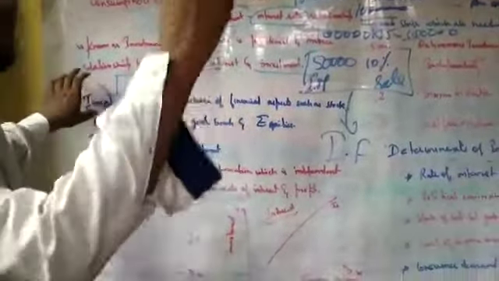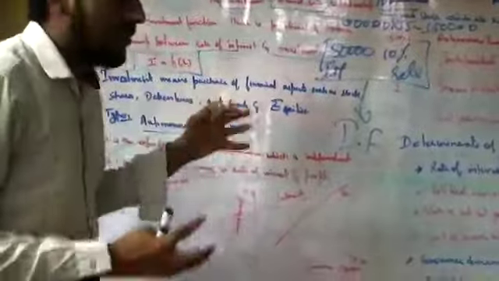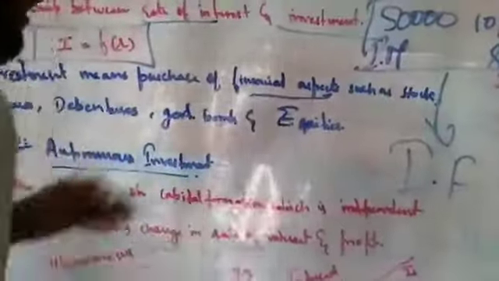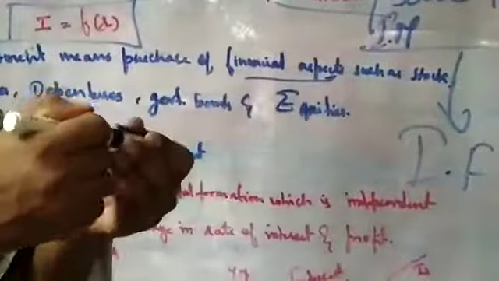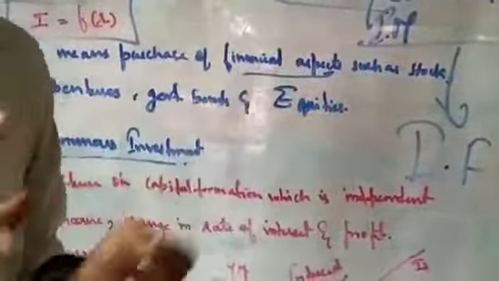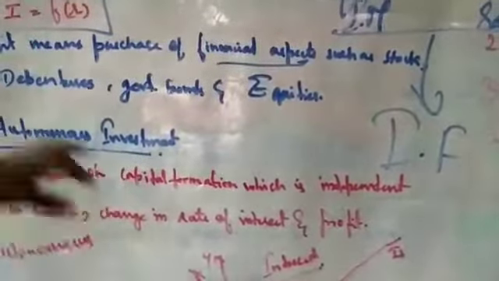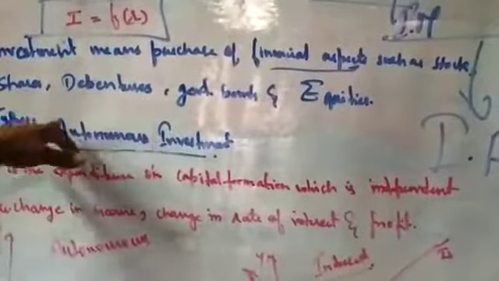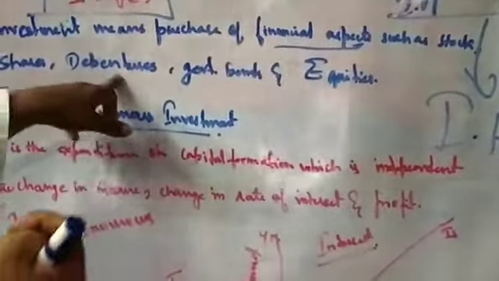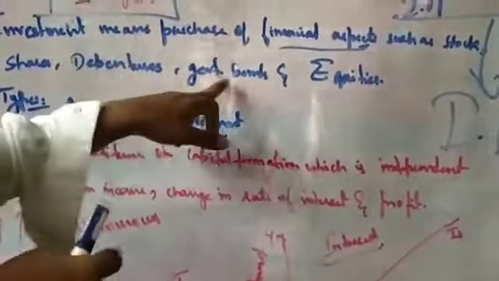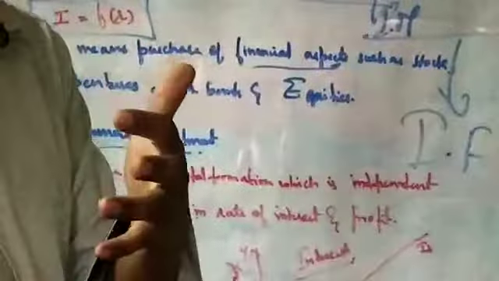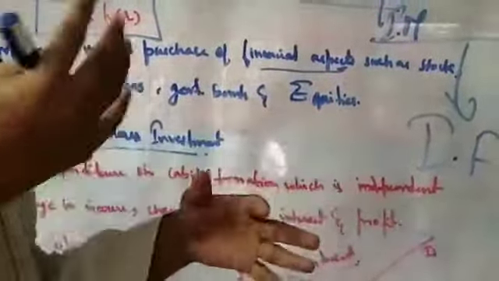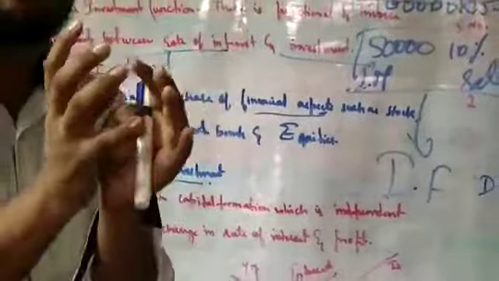What is the meaning of investment? Investment means you purchase, you acquire, you take some financial sources, that is stock. Now, there is a stock company and you will get the stock of a company. There is a share. Many companies are there, Reliance is there, Infosys is there. All these companies you can purchase the share of. Debenture is the same as the share. Government bond, you can purchase the government bond itself. Some equities you will purchase. So all this is known as investment.